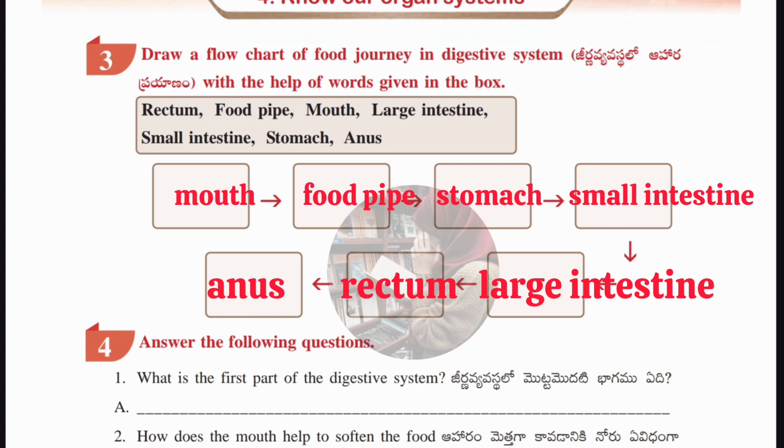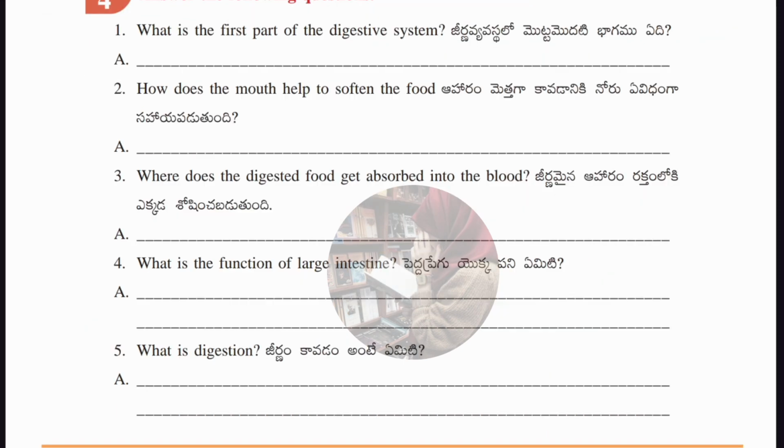Let's see this. So firstly we eat food with the help of mouth. So mouth is the first one, then food pipe, then it goes into the stomach, then small intestine, after that large intestine, then rectum, and last one is anus. Okay, guys, in this way the journey of digestive system follows.